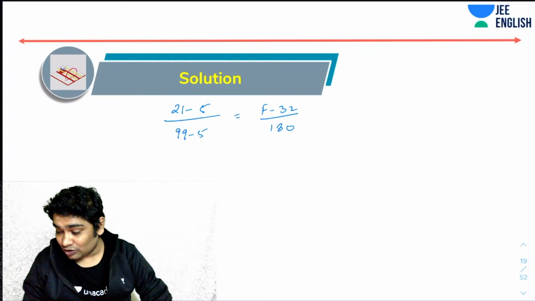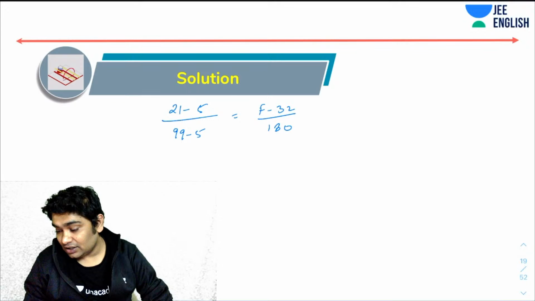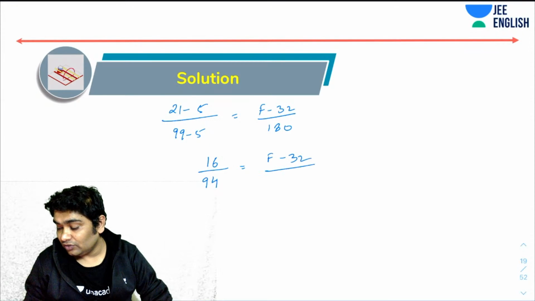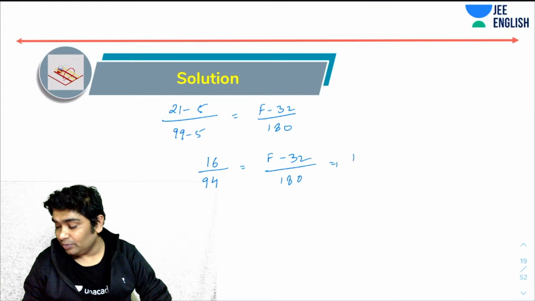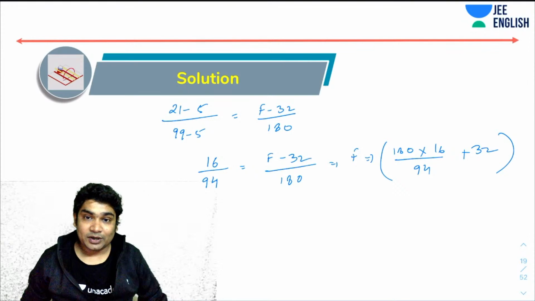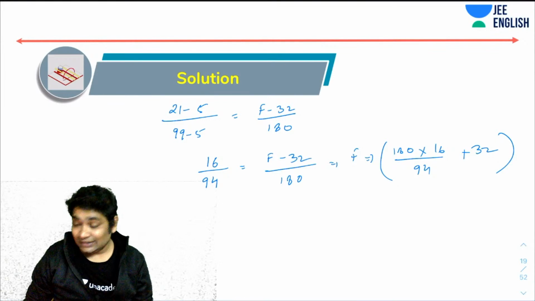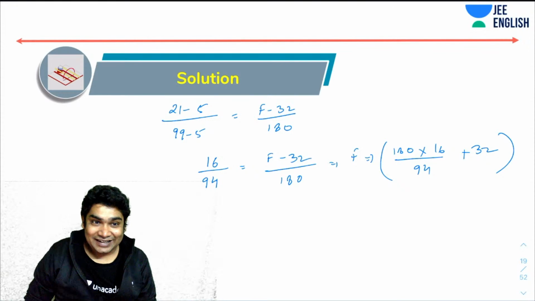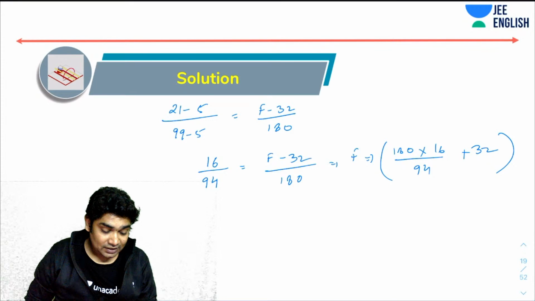So now if you solve this, you will have 16 over 94 equal to (F minus 32) over 180. So F would be 180 times 16 over 94 plus 32. So that is what your answer would have been. Let's use the calculator a little bit and get this quickly. Now, let's do it quickly.